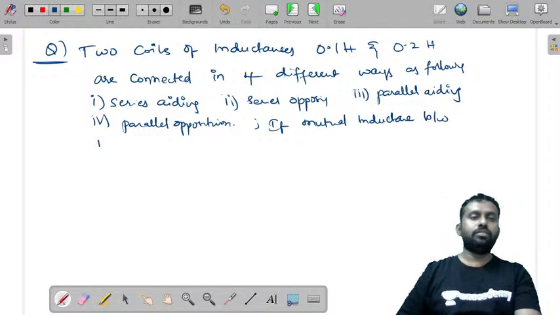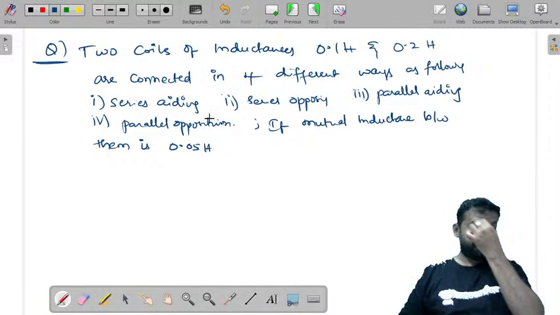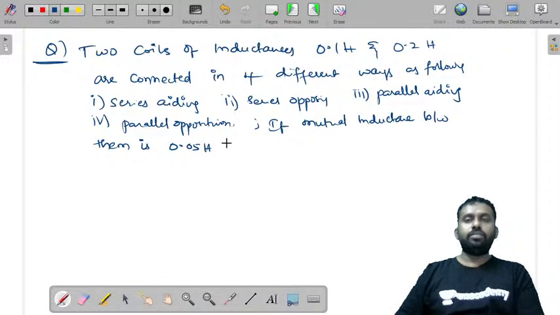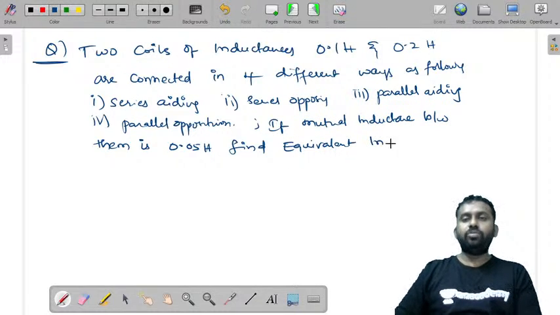between them is 0.05 Henry, find the equivalent inductance.